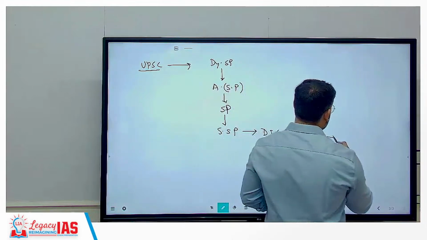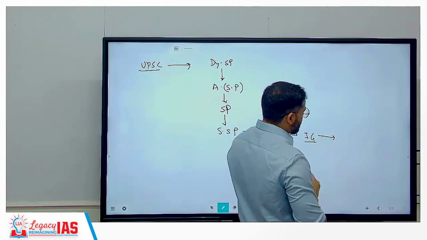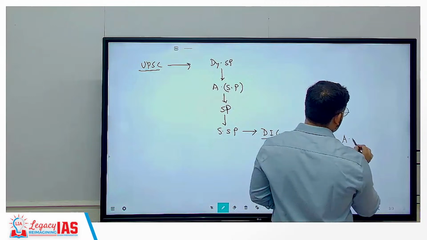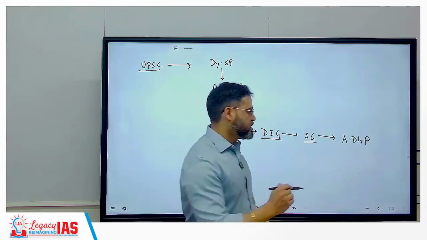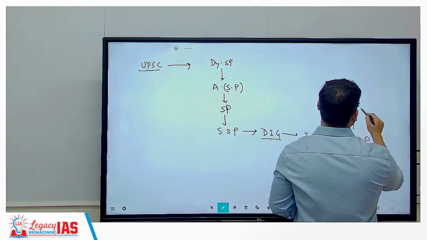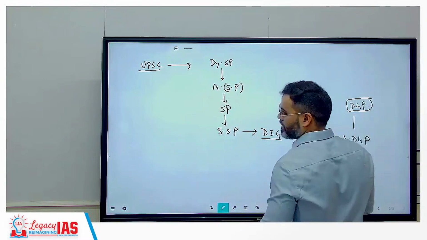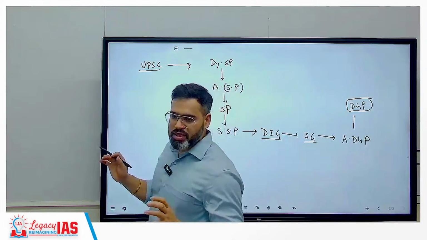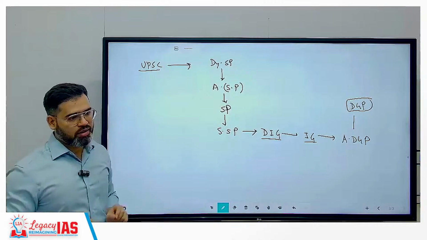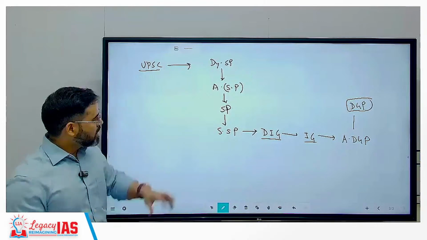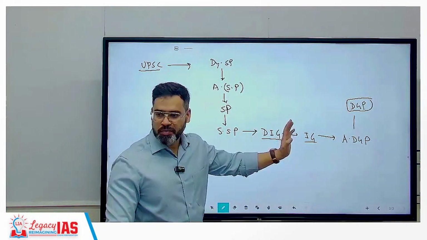After that आप जाओगे, उसके बाद additional DGP, correct, and after that you will become DGP. So DGP is going to head the entire state, so the entire police will come under DGP only. Clear अभी? So that is the system in police.